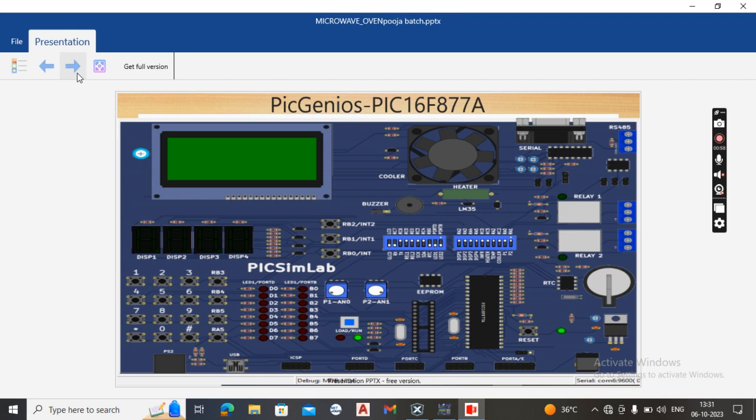Now this is the PIC16F877A microcontroller simulation board. By using this board, we can simulate the working of the microwave oven project.